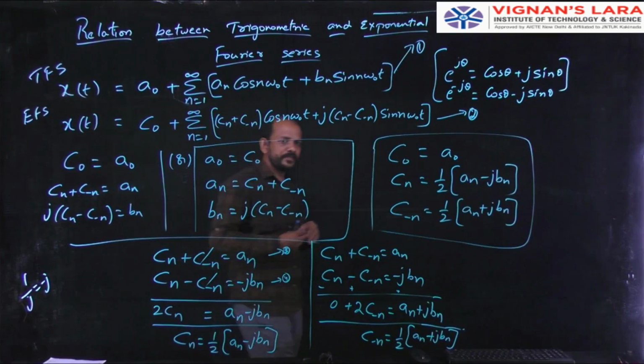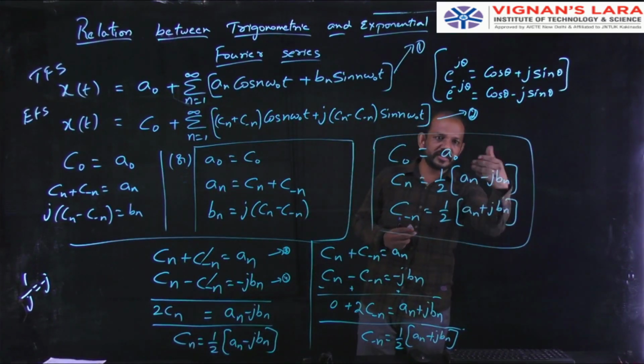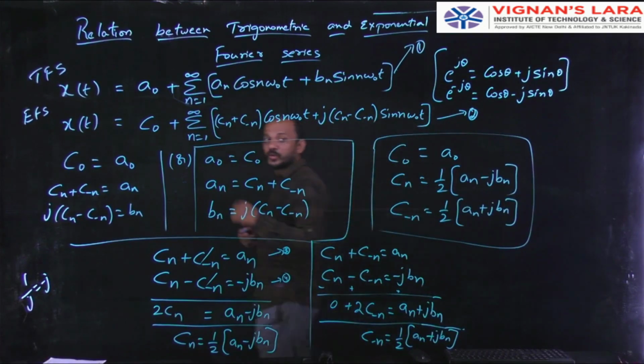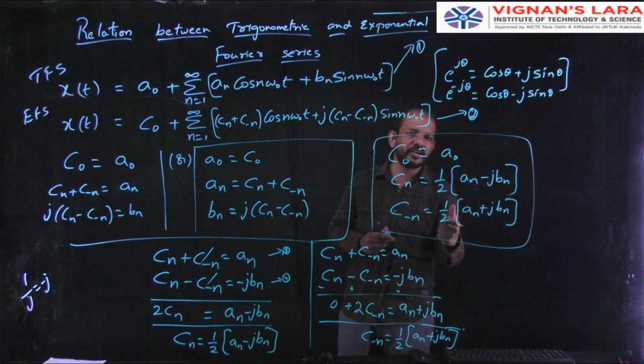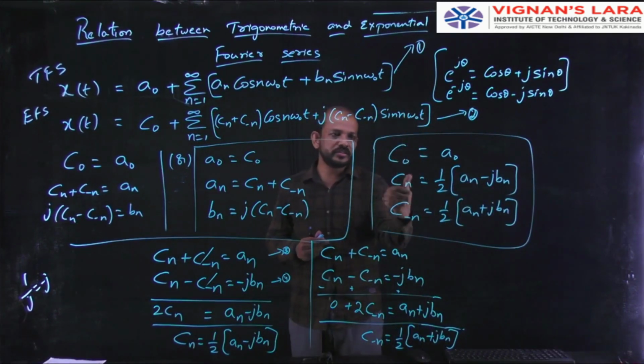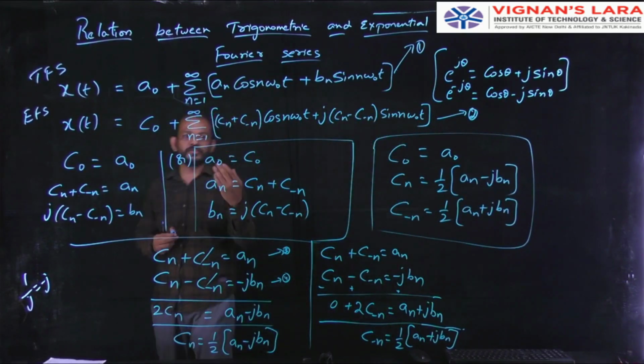The same way, if they had given the trigonometric Fourier series coefficients, then I can do that problem in exponential Fourier series also by using these formulas, because they had given A0, An, Bn. Okay, so I can find out C0, Cn, C minus n. I can do the problem in exponential Fourier series.